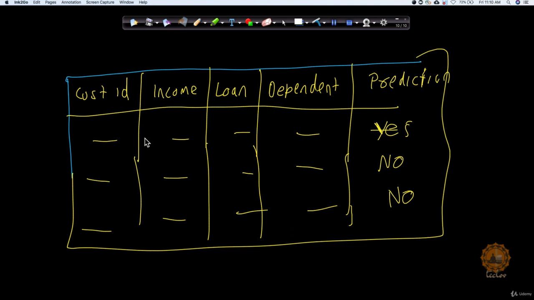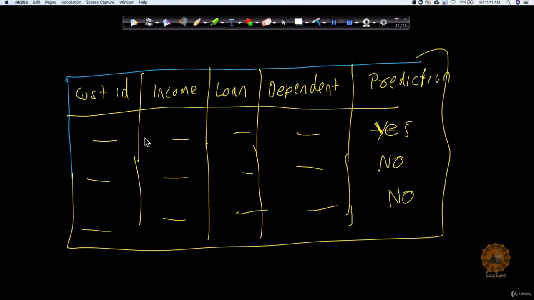Now, instead of processing yes and no responses, it will be much easier if you can define a random variable x indicating whether the customer is predicted to default or not, whether this person is going to be in the yes category or the no category.